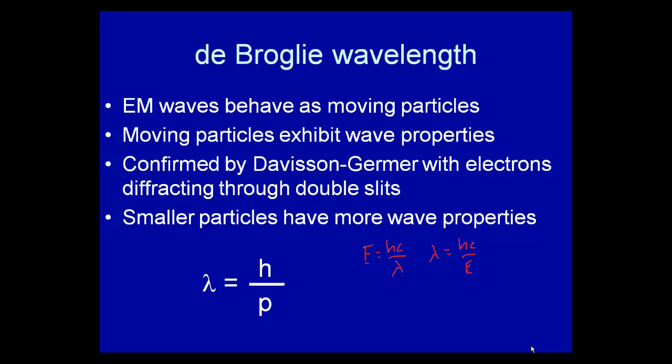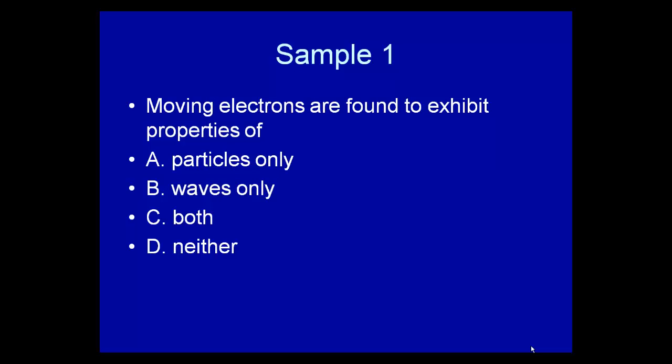Now we go to what Einstein said. E is equal to p times c. The c's cancel out. I have lambda is equal to h divided by p. And we've extended this to belong to anything. So therefore, as long as I know the momentum, I can calculate the theoretical wavelength of anything.